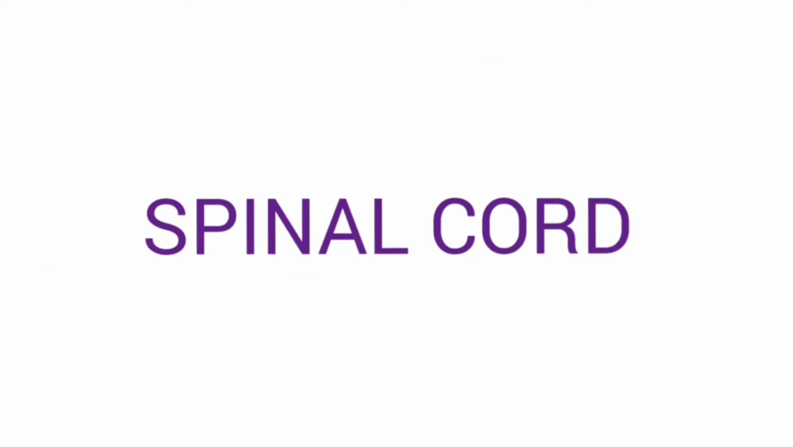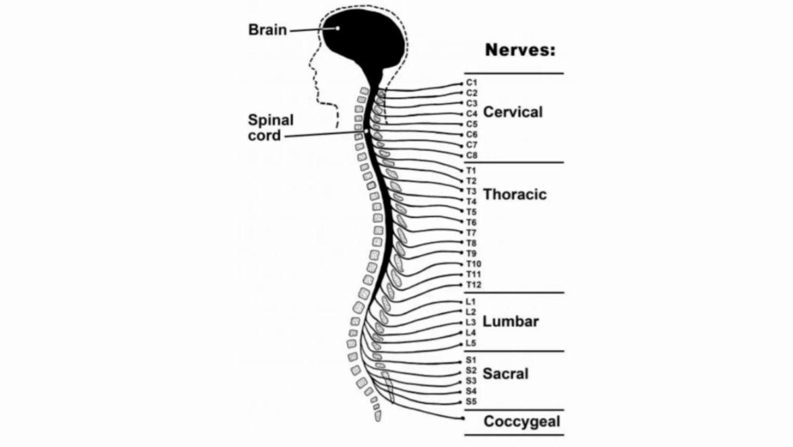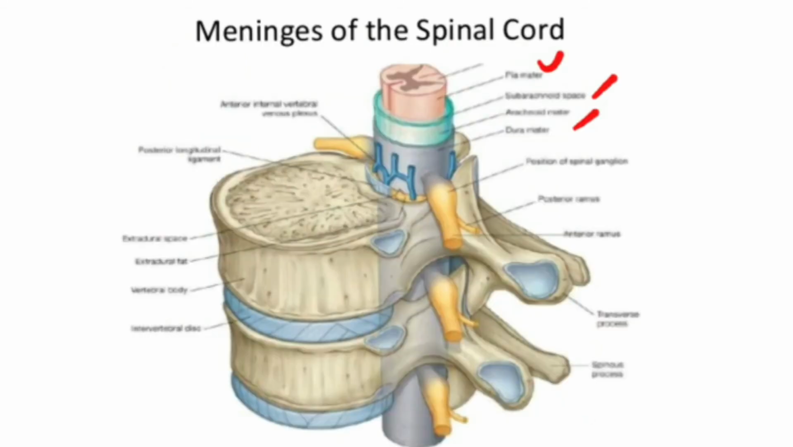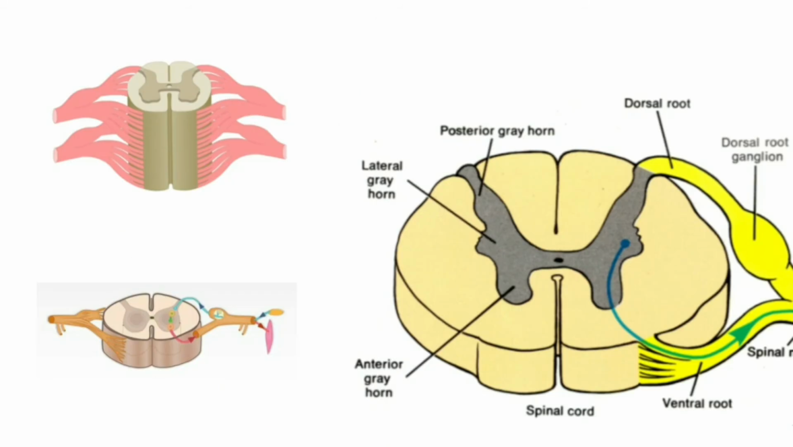The next part of the central nervous system is the spinal cord. The spinal cord is the continuation of the medulla oblongata of the brain. It is like a cord that runs from the hole at the base of the skull and it runs through the vertebral column. Like the brain, the spinal cord also is protected by meninges and these meninges are filled with cerebrospinal fluid within it.